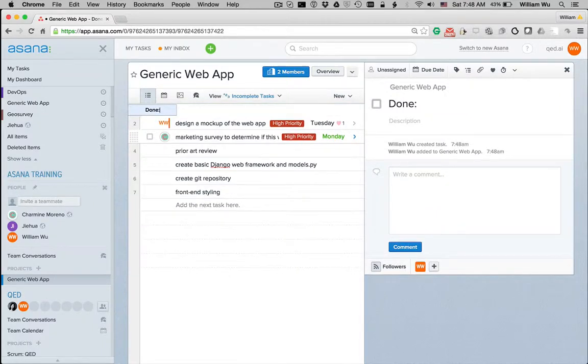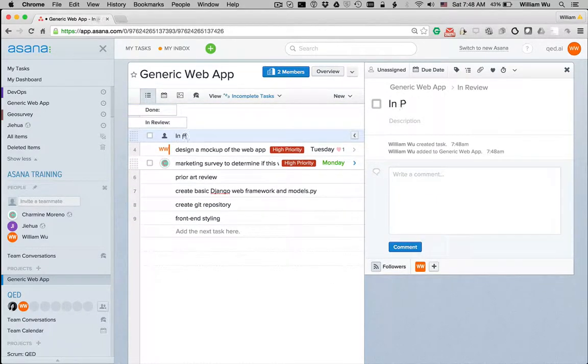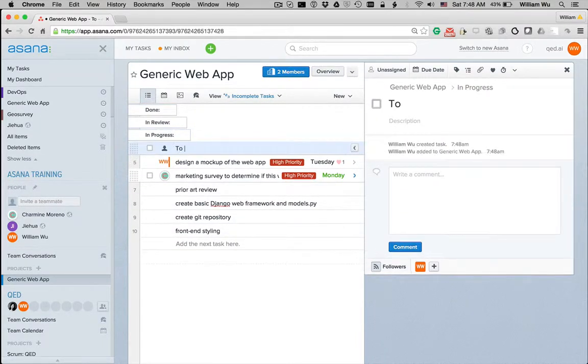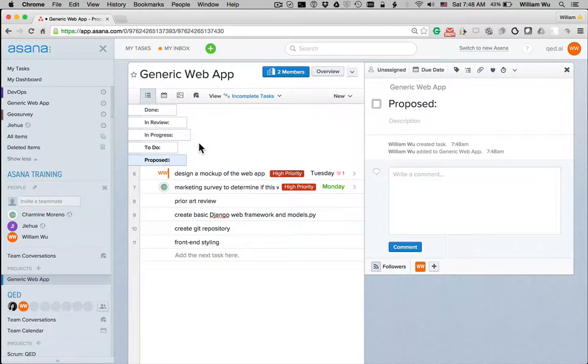First one is done, in review, in progress, to do, and proposed. Okay, so tasks will propagate their way up in this fashion. So with Trello, you drag cards from left to right, and these are all different columns. But now we simply move the tasks up the sections.